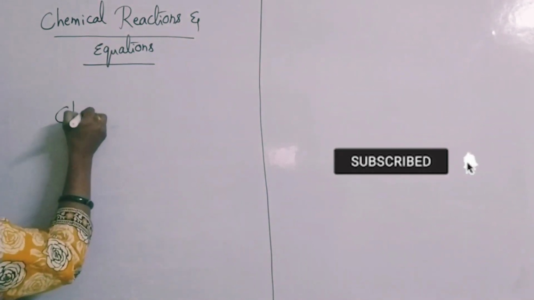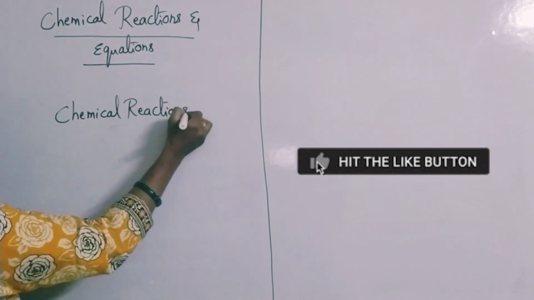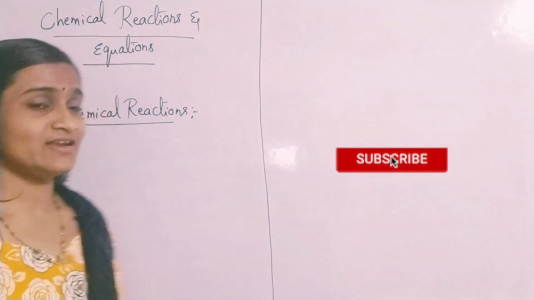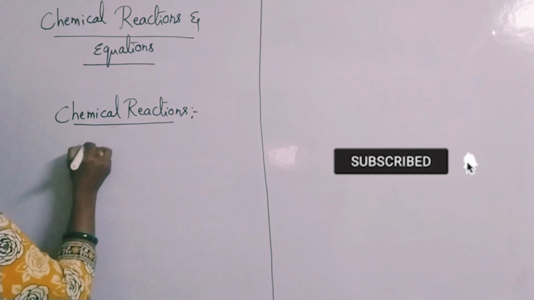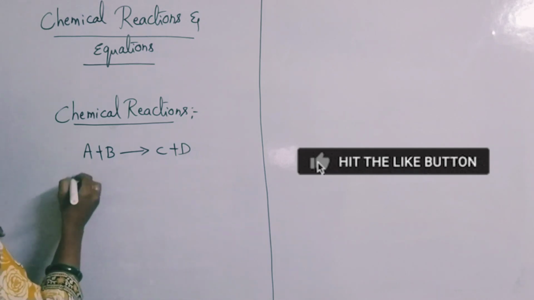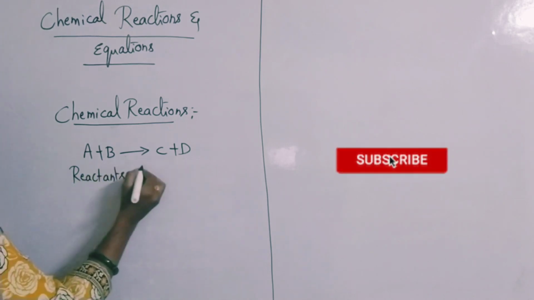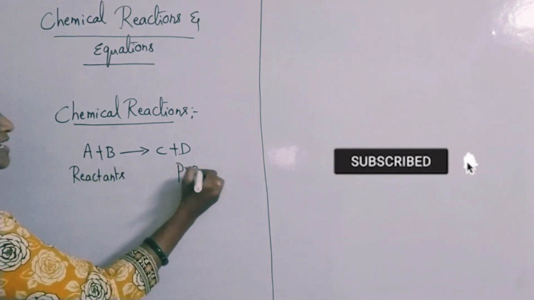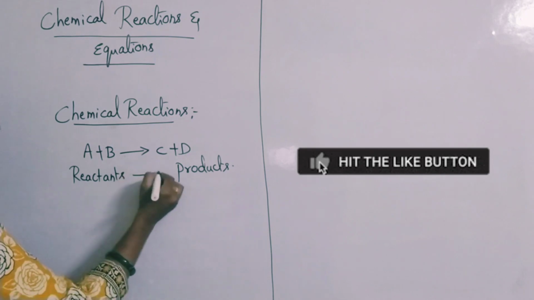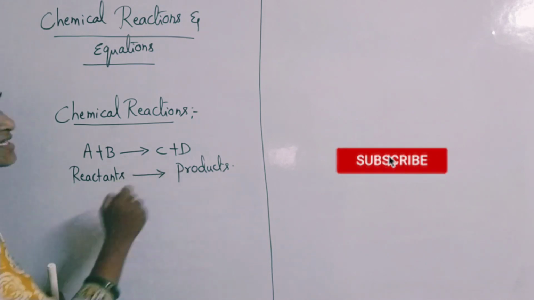So what is a chemical reaction? If two or more substances combine with each other to form a new substance, then you call it a chemical reaction. Suppose A plus B gives rise to C plus D. Here the substances which are participating in the reaction are called reactants, and the substances which are newly formed are called products. Reactants give rise to products. This arrow you have to read as gives rise to.